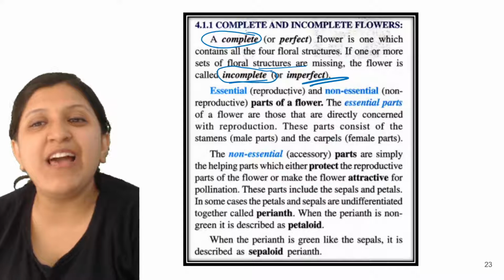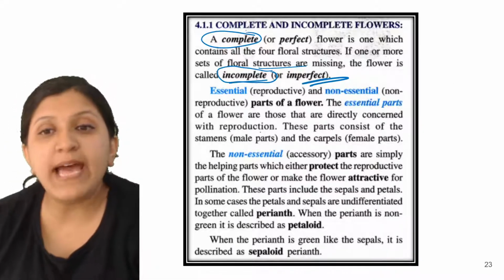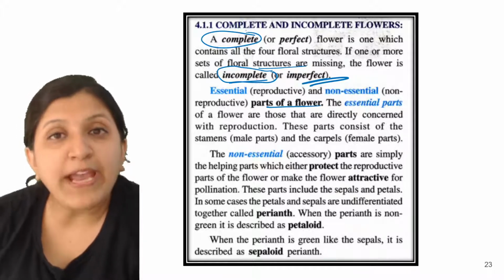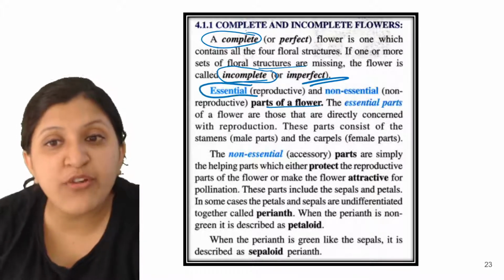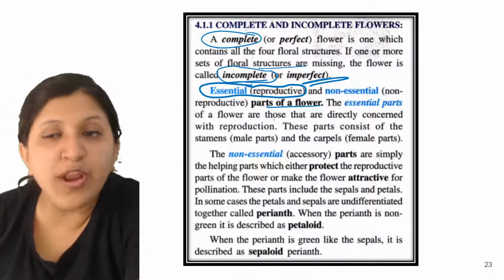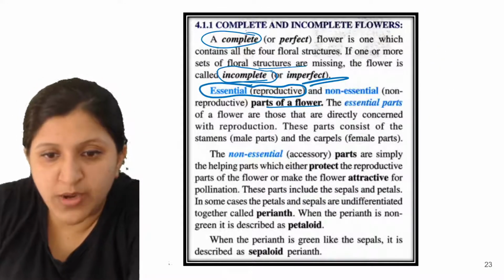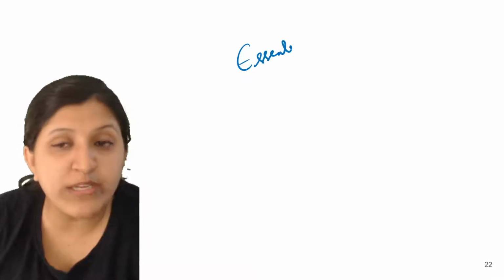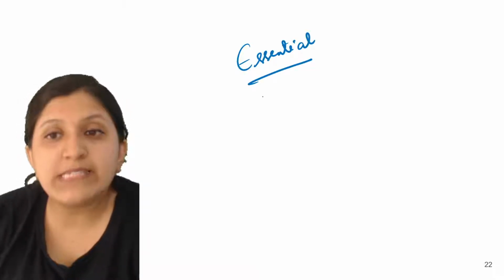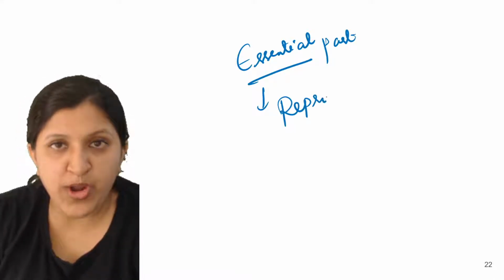So essential, that is reproductive, and non-essential, that is non-reproductive. So in that case, the parts of a flower. So why do we say essential? Essential for reproduction to occur. Okay, so when does the reproduction occur? So now when we mention that essential flower is present, what is the meaning of essential? Essential parts are those parts which are required for the reproduction to occur.